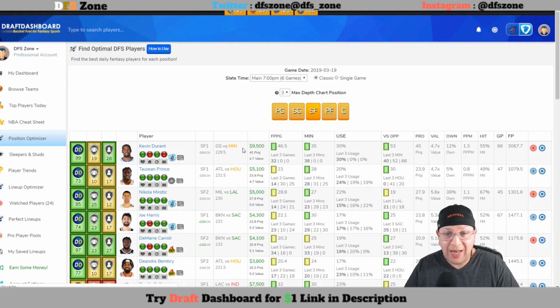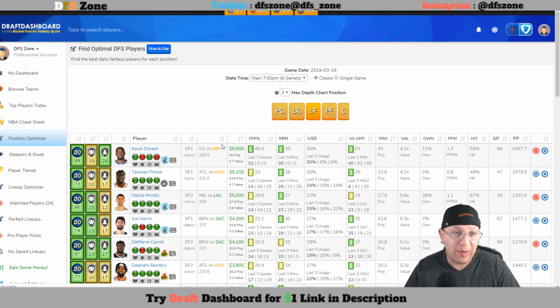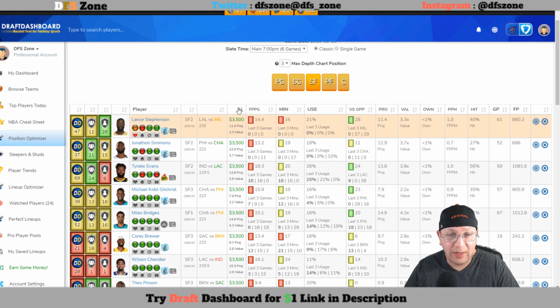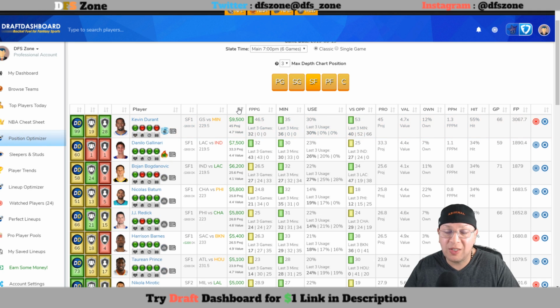And at small forward, really not a whole lot of choices for me here. From here to the end of the day, check back. I may make some changes here. But right now, obviously, if you're paying up at the top, you have to consider Kevin Durant. If Cousins is out, obviously there is a bump for him. There's a bump for Green. We're going to need them to do a little more rebounding.